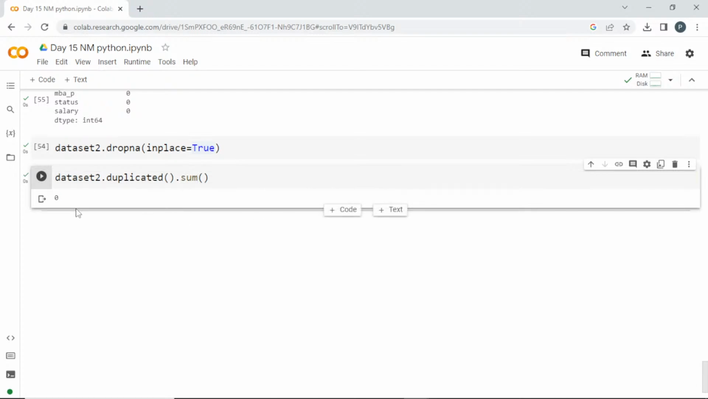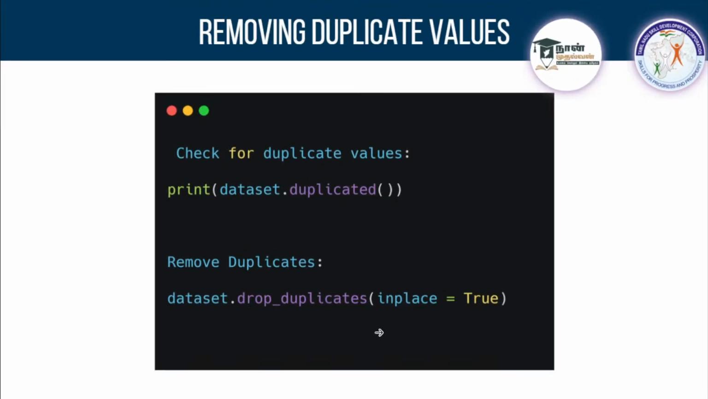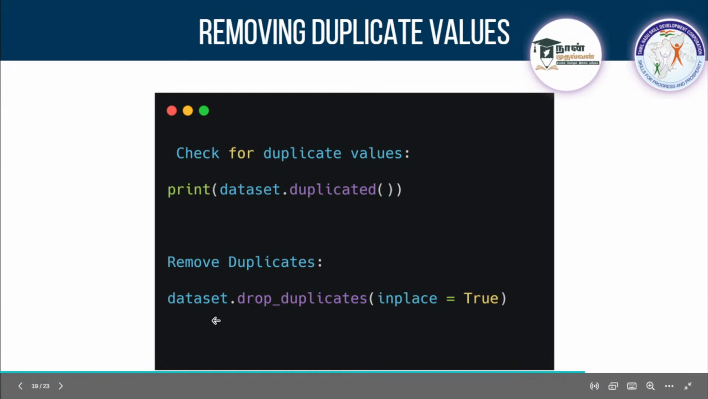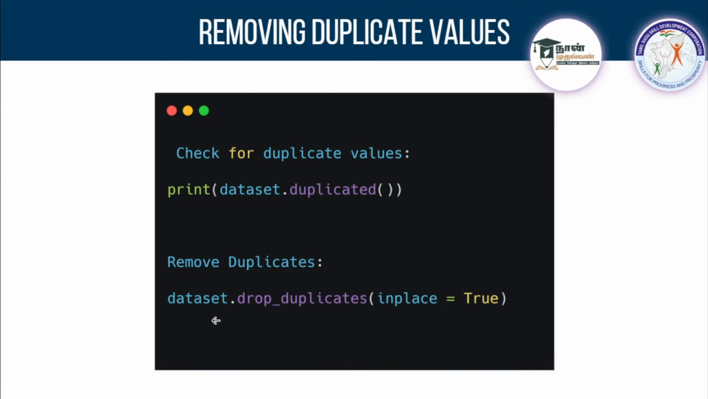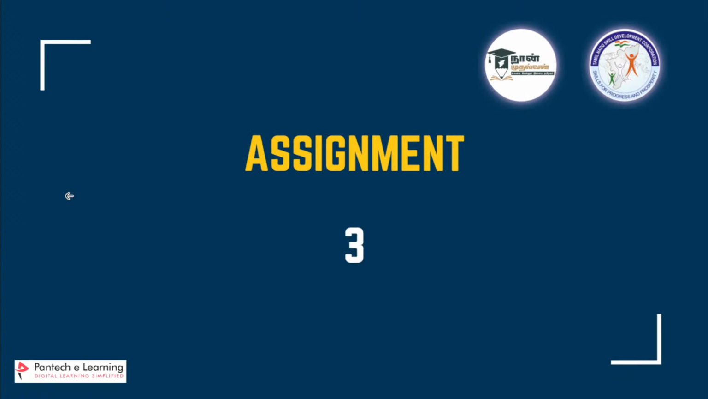Here there is no duplicate value, but if you do have duplicates, you can drop them. Duplicates are additional values, the same thing repeated. In that case you can drop them with the help of drop_duplicates, and if you want to change the entire dataset, you can use inplace equal to true. Clear, guys? So that's about pandas. I hope you have learned a lot regarding pandas. We have seen about analyzing the data.